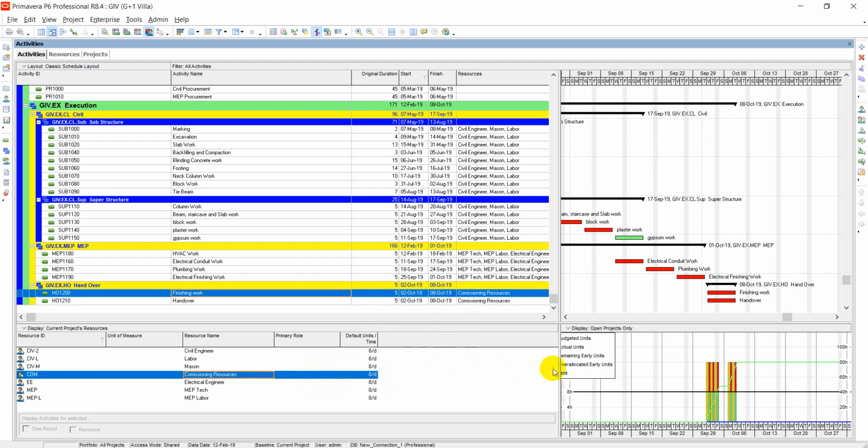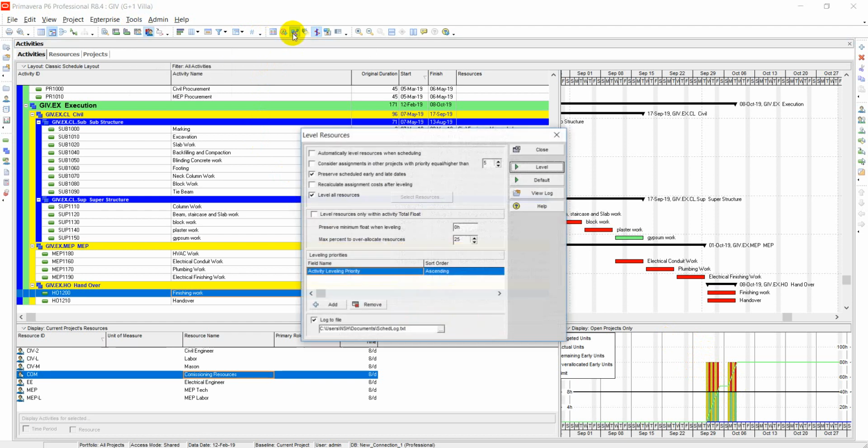Now we can use the PrimaVera leveler and we can also level this manually. First we will see how the PrimaVera leveler works. This is our PrimaVera leveler. Level resources we can find here also. These are the options. We will first see level resources only within activity total float.